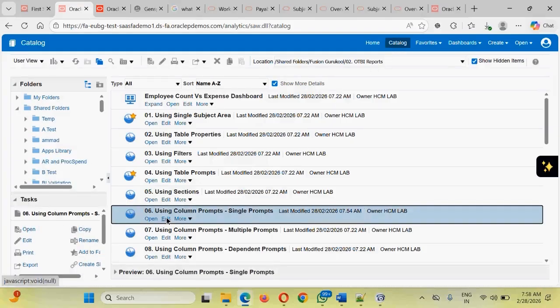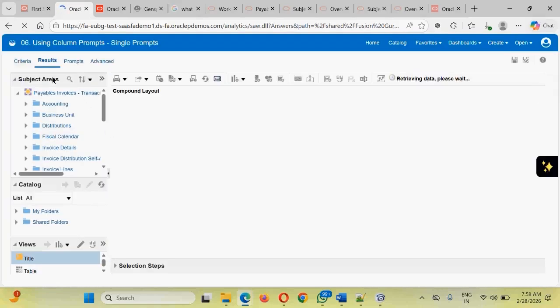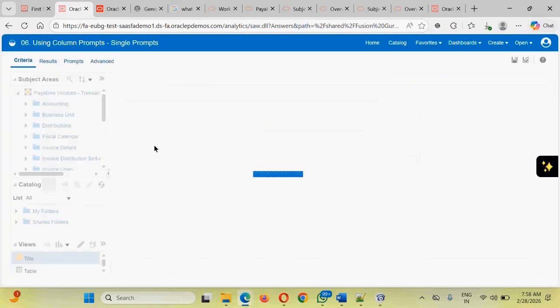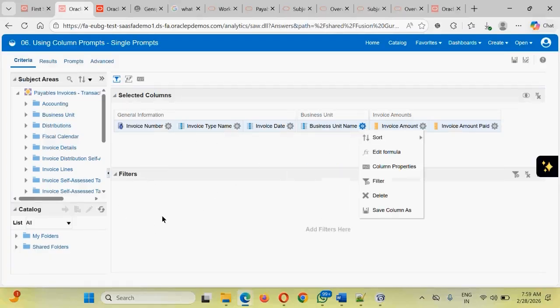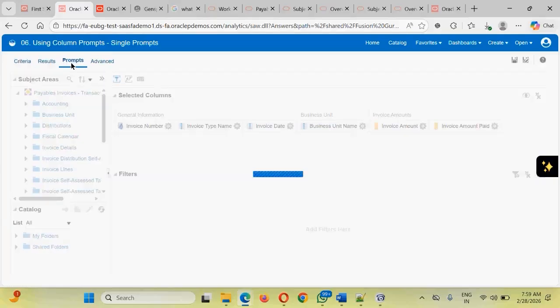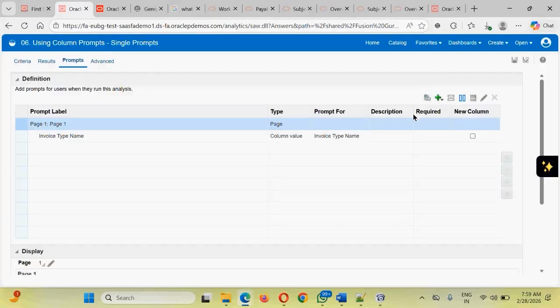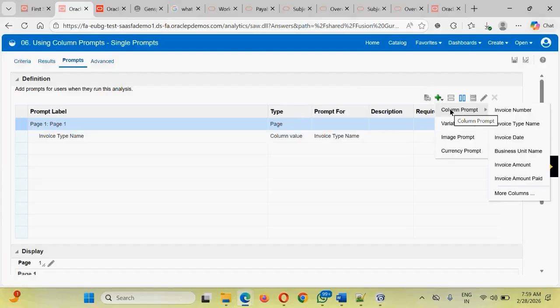So guys, we first created our analysis by selecting a subject area, selecting the columns, and dragging and dropping the columns into the criteria section. We have just simply dragged and dropped the things into the criteria section. We have not added any filters. Then we go to the prompts. In the prompts, guys, we have the option to add. What kind of add? Click on this and add a column prompt. On which column do we want to filter the data? We want to filter the data based on certain columns. Which columns?